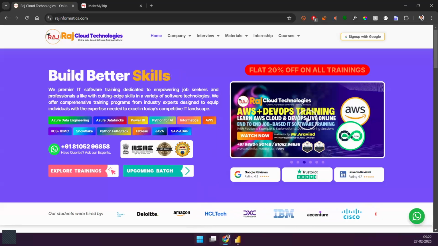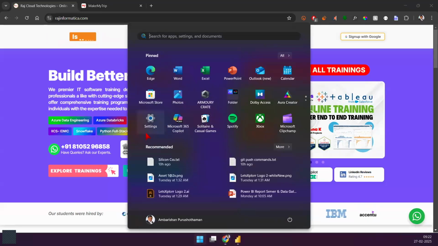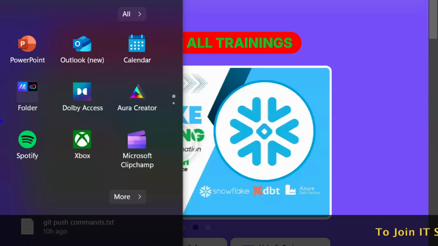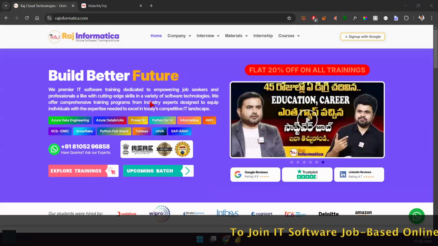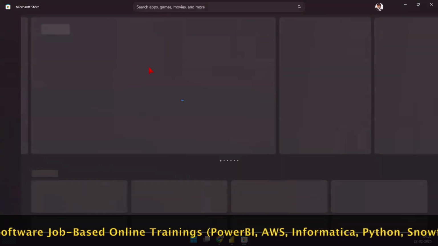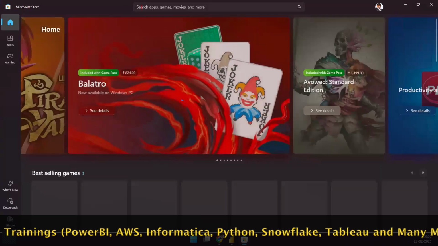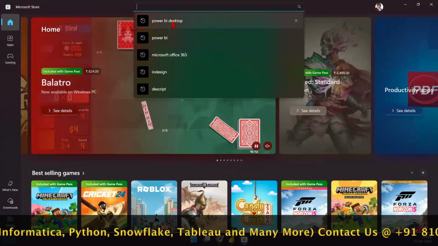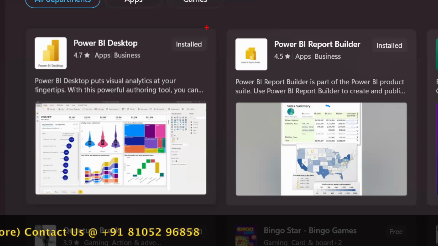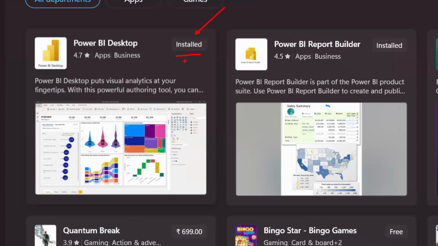So this is how you install Power BI Desktop. Okay, just go to your machine and look for Microsoft Store, and open Microsoft Store. This is the easiest and simplest way of installing the software. So open Microsoft Store, search for Power BI Desktop in that store, and that should give you the Power BI Desktop app here. Okay. So get that installed. It will say install or get it now, something like that. Just click on that button, install that software, and that's the easiest way to do it.